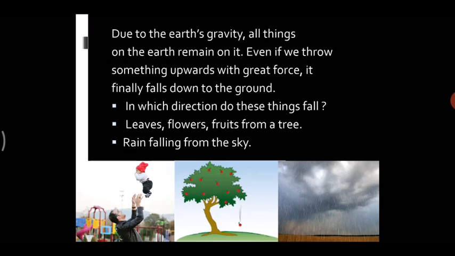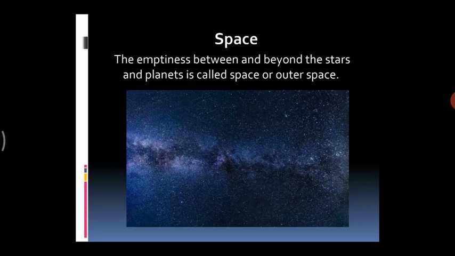It will fall downwards. See, there are three pictures. In which direction do these things fall? Leaves, flowers, fruits from a tree. In which direction do they fall? Upwards or downwards? Downwards. The next is rain falling from the sky. How does the rain fall? Downwards. When it rains, it will fall downwards. We'll move to the next slide.